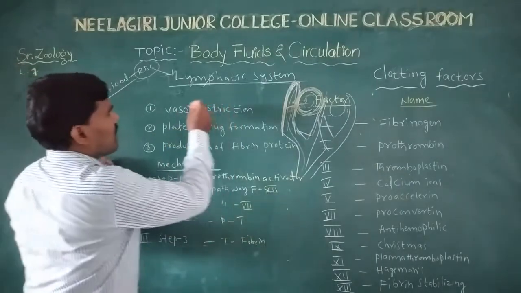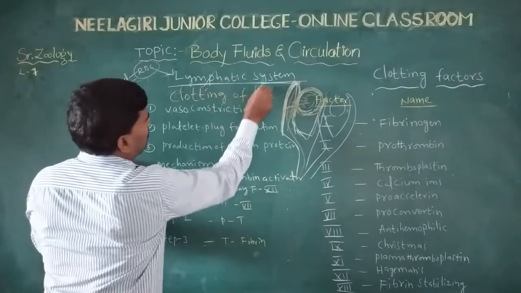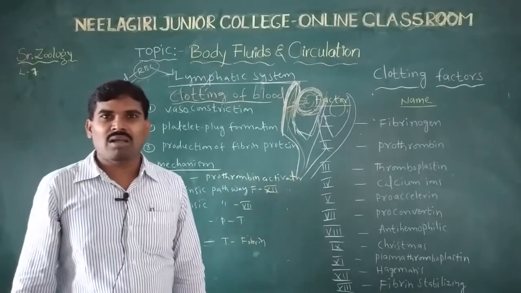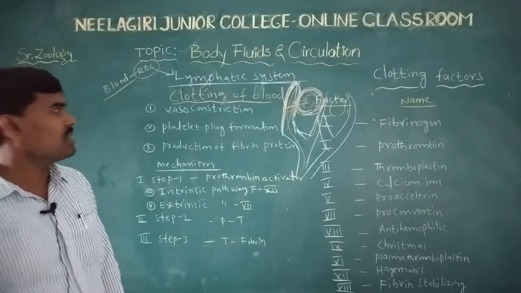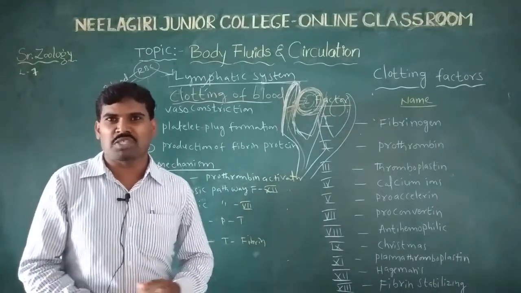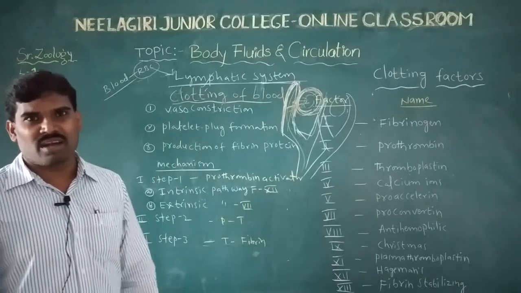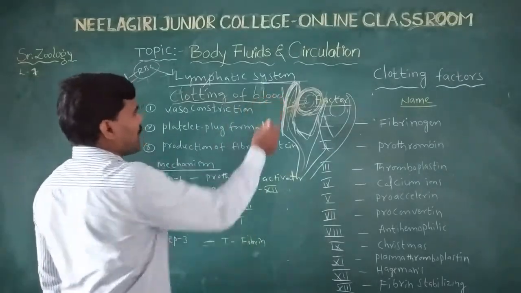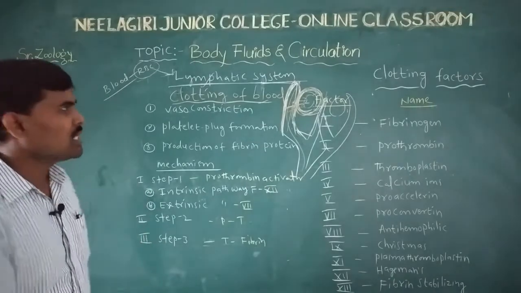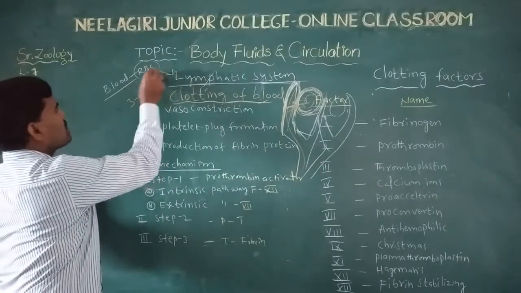The next topic is the clotting of blood. When blood vessels are ruptured or injured, different mechanisms close the wound immediately. This is the clotting of blood. When someone has an accidental or mechanical injury, the blood clots completely within 3 to 5 or 8 minutes.